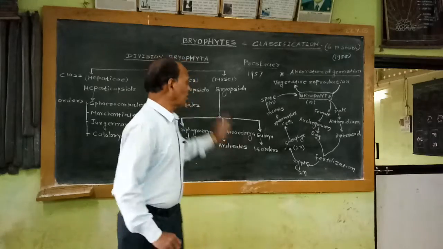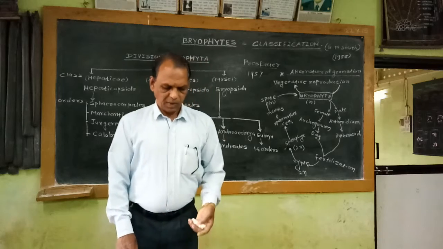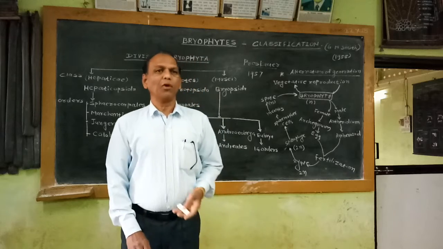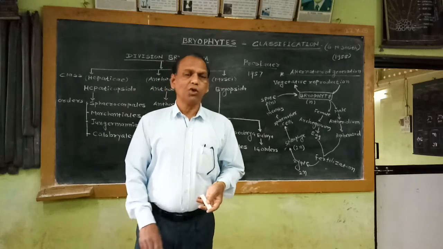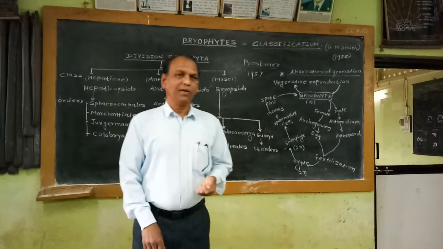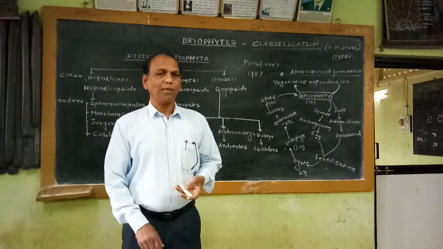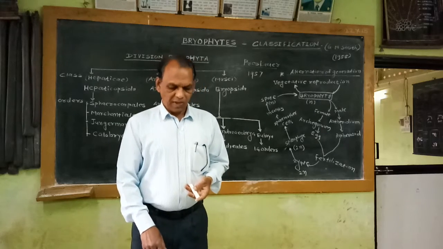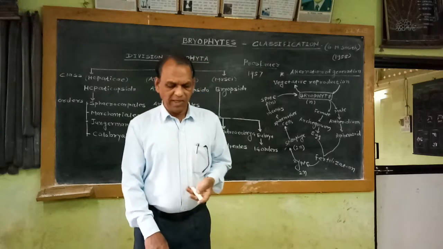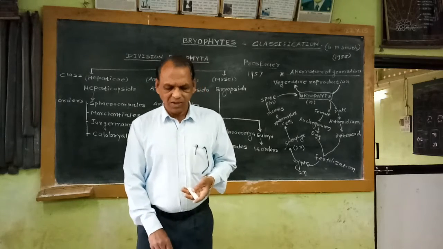If we observe the characters of this last class, Bryopsida, in the Bryopsida members the main plant body is a gametophyte, and this gametophyte shows two stages. The first stage in the gametophyte is commonly known as the protonemal stage, and the second stage is commonly known as the leafy stage. That means there are two stages observed in the gametophyte. The first stage is known as the protonemal stage. It is the juvenile stage, the younger stage.